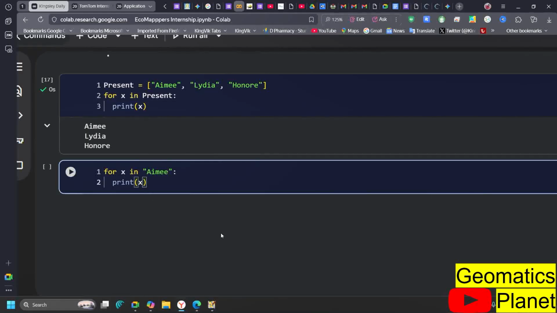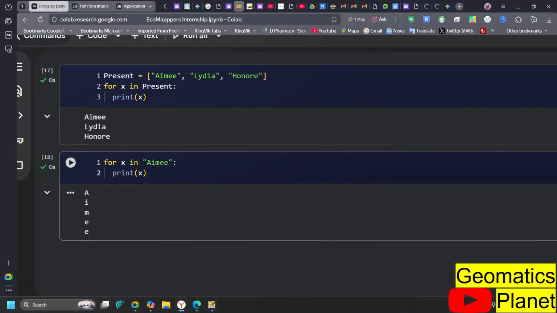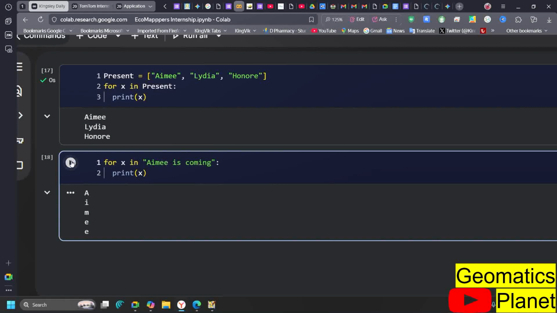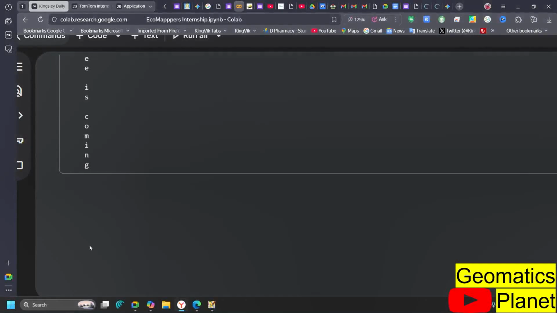We have talked about this before, so there will be no need of us dwelling more on it. So that means each of the items inside Ame is coming. For example, you can see it now that when I put it up here and run the same thing, you can see it coming in this particular pattern. So for loop is very, very important, and we use that as well.